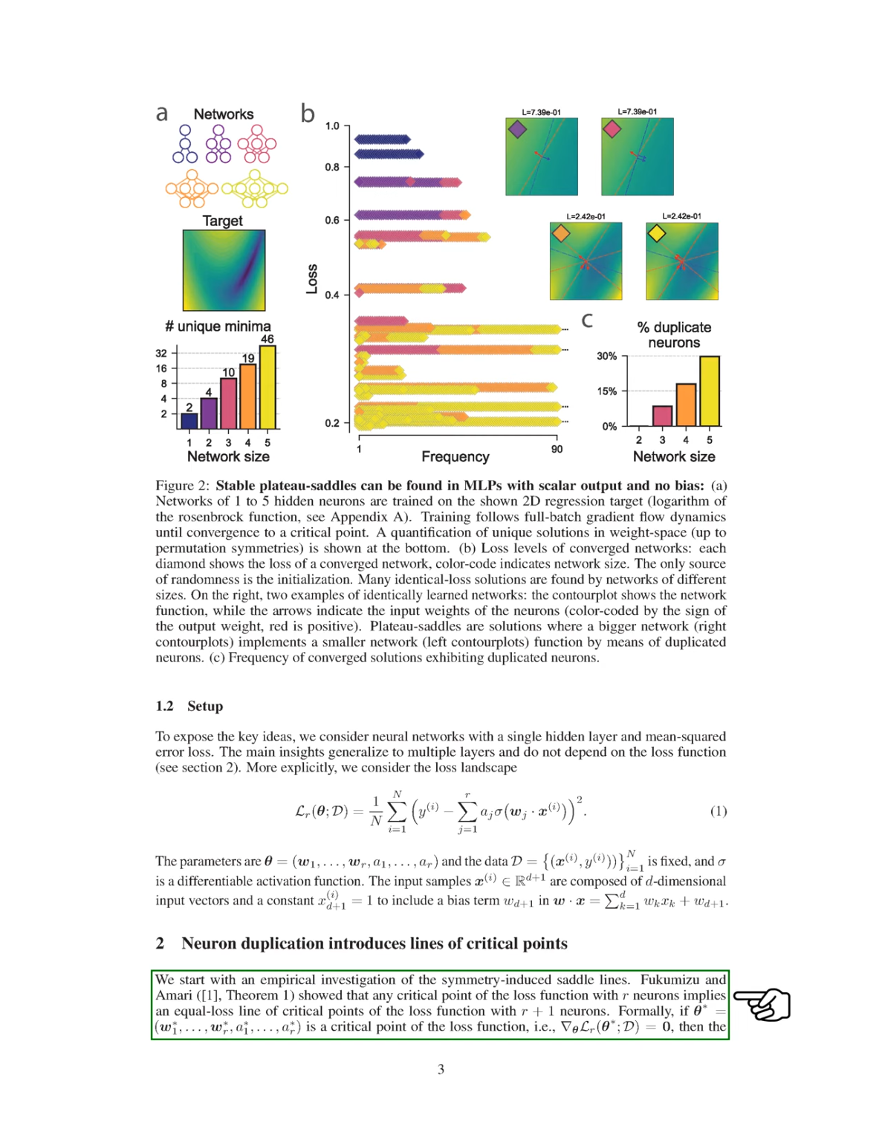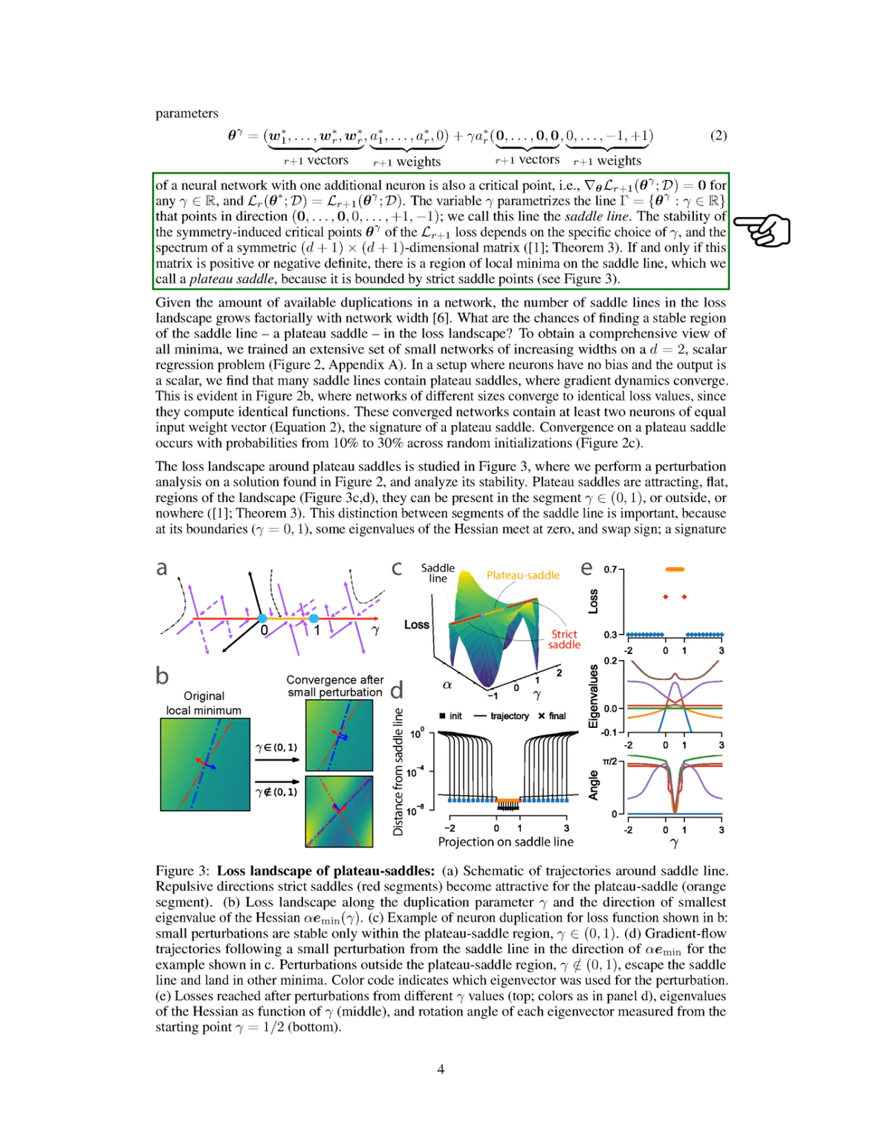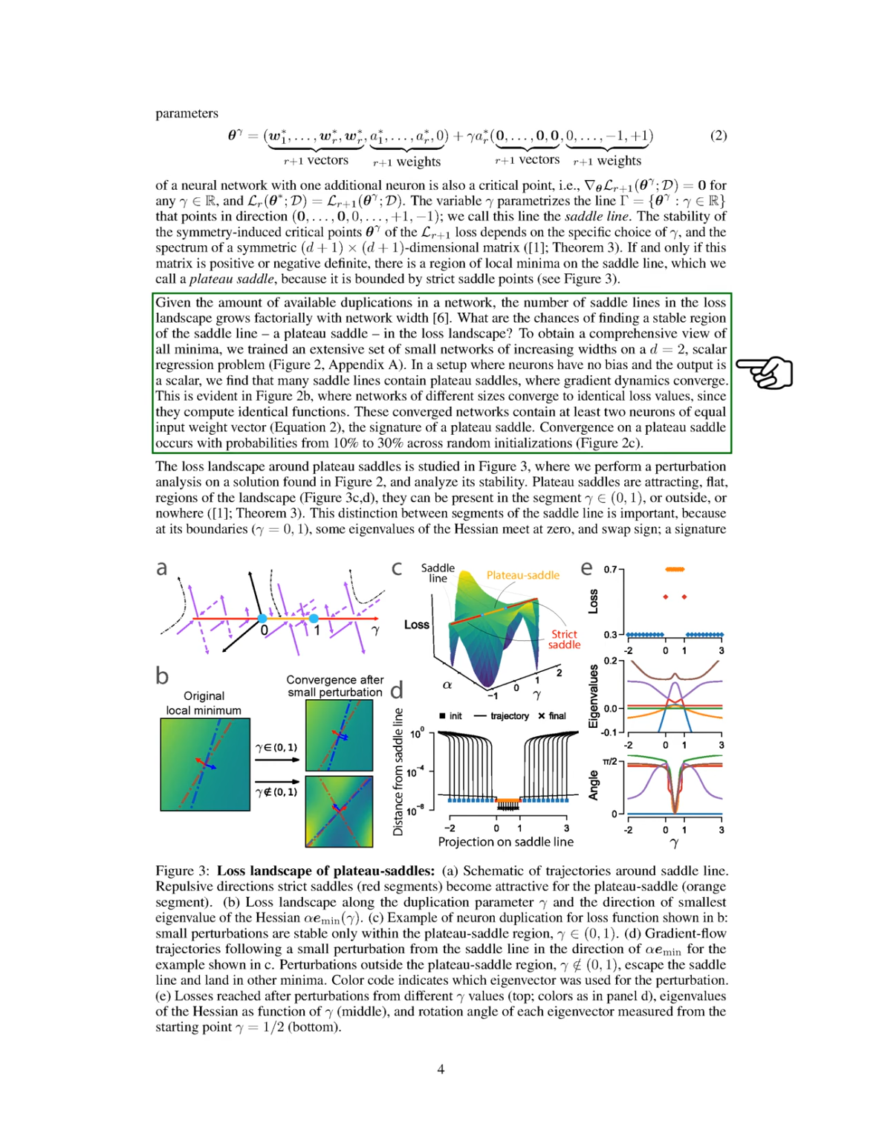We define a line, called the saddle line, that connects these critical points. The stability of these points depends on our choice of parameters and the properties of a specific matrix. If this matrix is either positive or negative definite, we find regions of local minima along the saddle line, which we refer to as plateau saddles. The number of these saddle lines increases significantly as we add more neurons to the network.